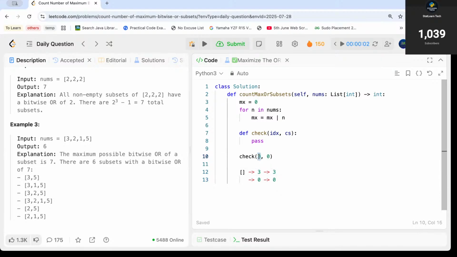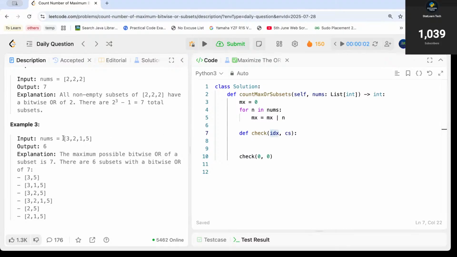So this is the index with which we are going to start, and this is the sum or the bitwise OR of my empty data as of now. So now what we can do is, our first check should be that this index should never exceed the length of my array, right?